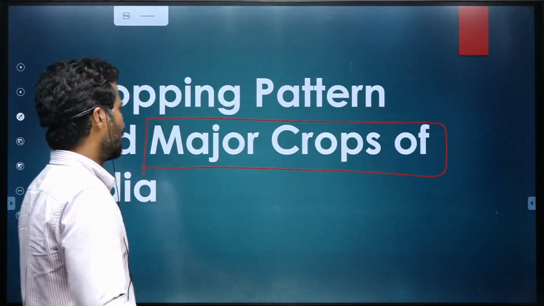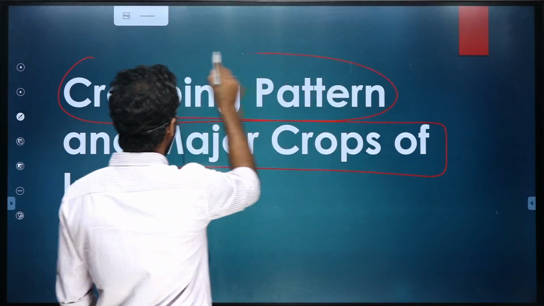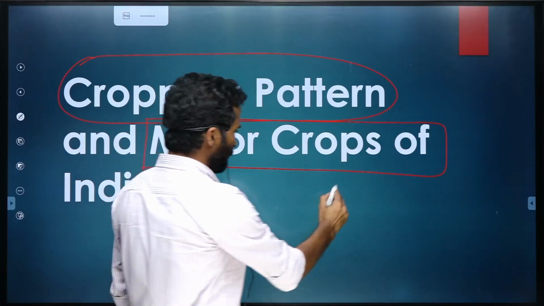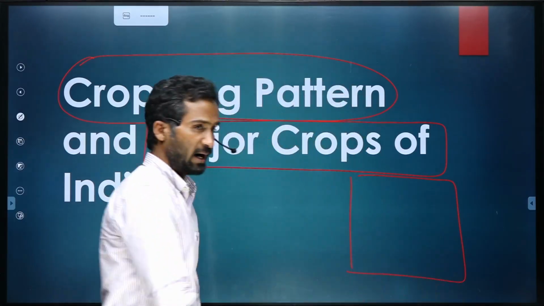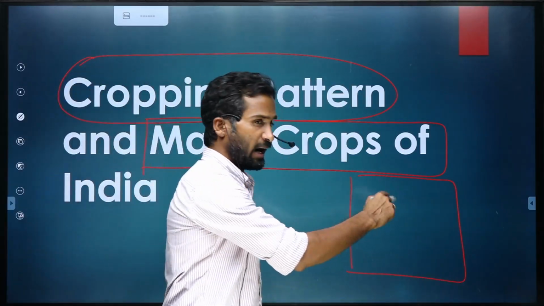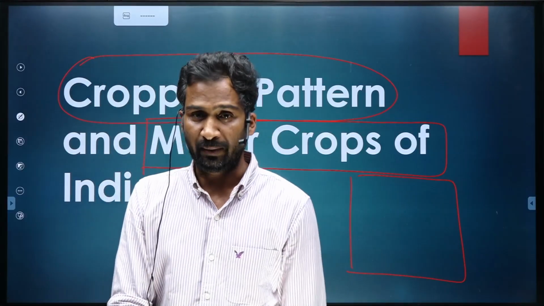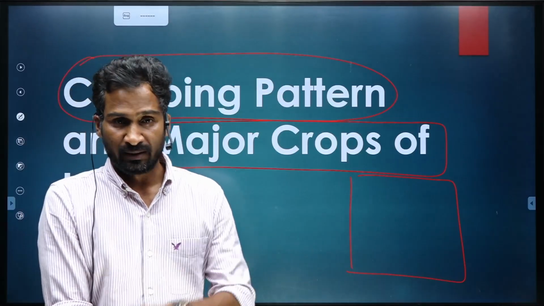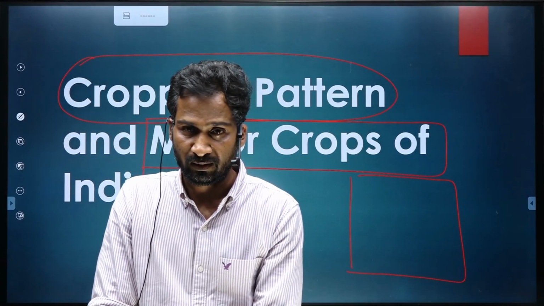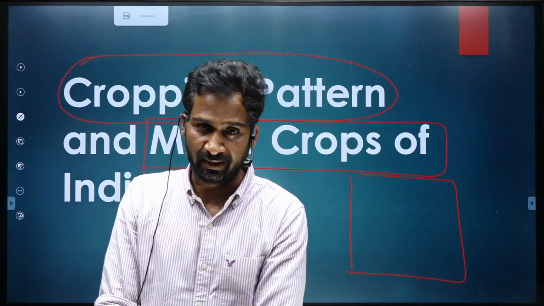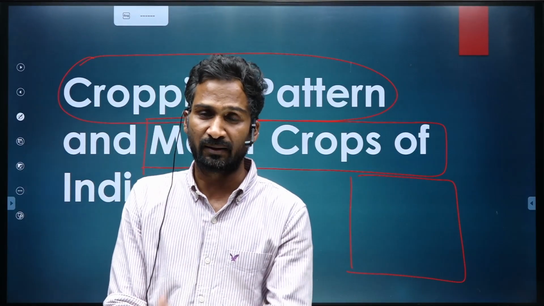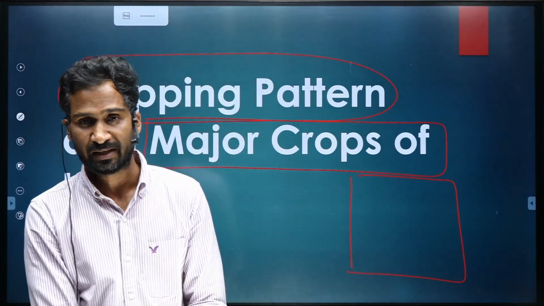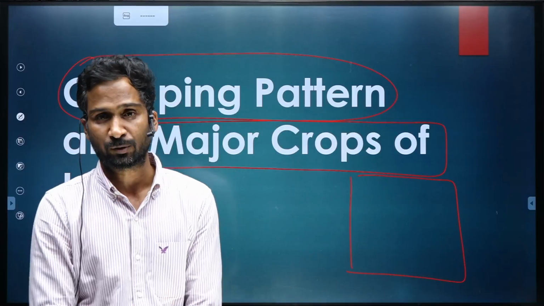And first thing, what exactly this term cropping pattern means. So, when we say cropping pattern, let's say this is a piece of land and this piece of land is being observed for 1 year. Time period is 1 year. So, the cropping pattern will refer to the sequence of the crops that would be grown for that year. So, let's say you begin with paddy crop and then you grow wheat and then later on you grow some vegetables. So, this is the cropping pattern throughout the year.